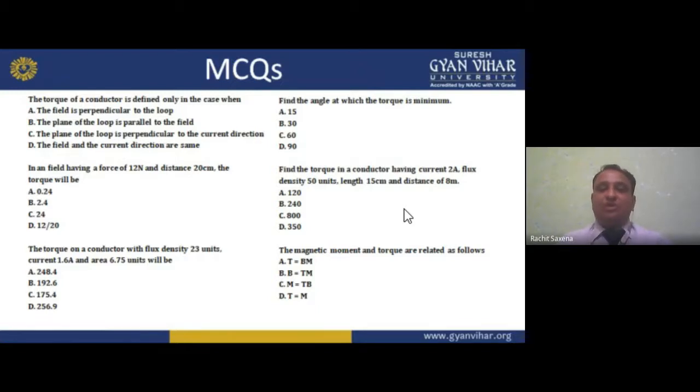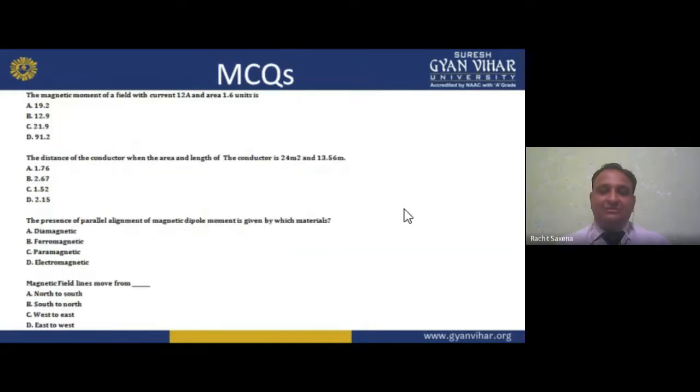Find the angle at which torque is minimum. Find the torque in a conductor having current 20 ampere. Flux density is given to you, length is given to you, distance is given to you. So length into distance, we have the area, IA into B. Current is there, area is there, and B is there, you can do it. Now magnetic moment we have already calculated. Next we have the magnetic moment of a field, which we can easily calculate. Second, the distance of a conductor when the area and length of the conductor is 24 meters square.